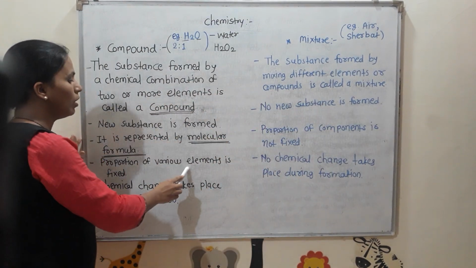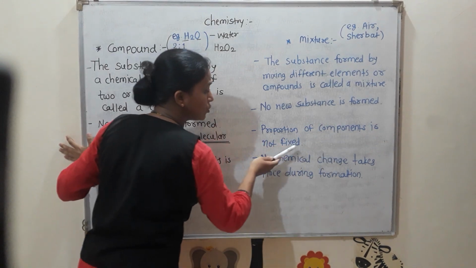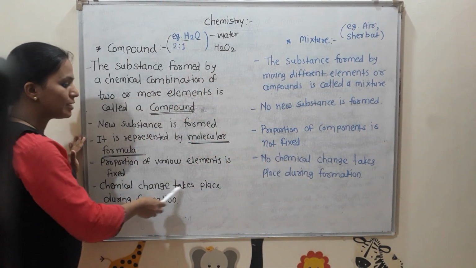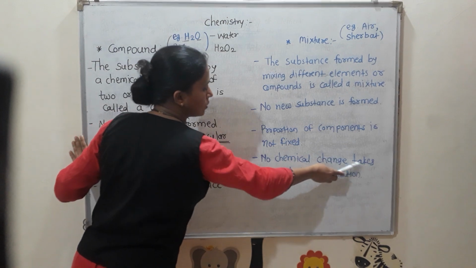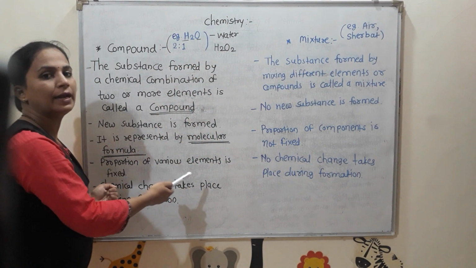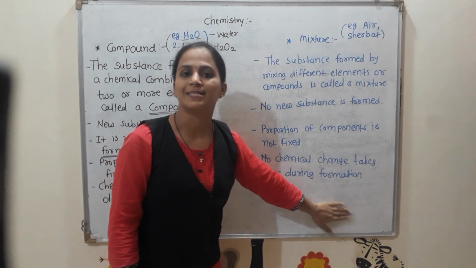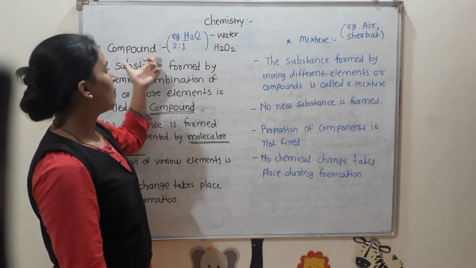In a compound, the proportion of the various elements is fixed. In a mixture, the proportion of the various elements is not fixed. In a compound, chemical change takes place. In a mixture, no chemical change takes place. In a compound, the original properties of the elements completely disappear, and in a mixture the original properties of the substances remain as they are. So these are compounds and mixtures.